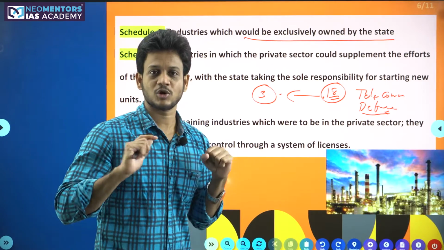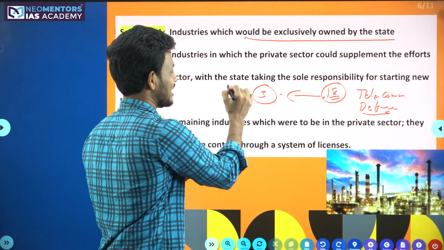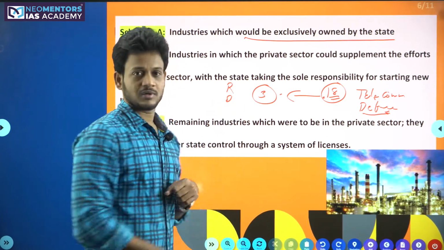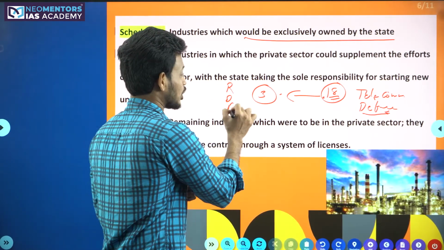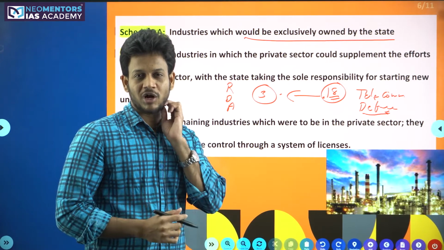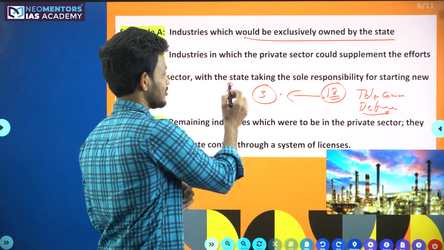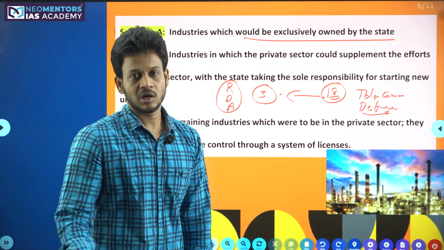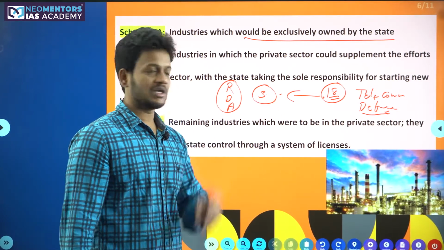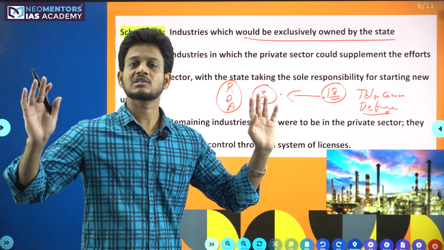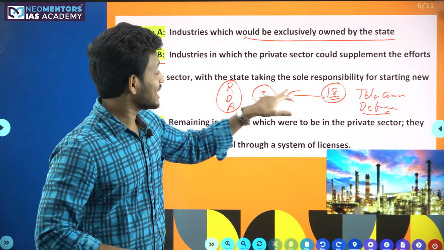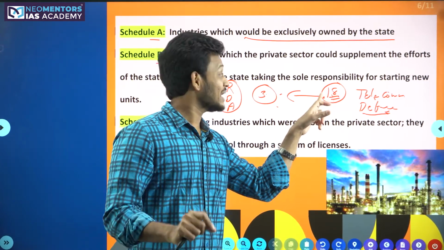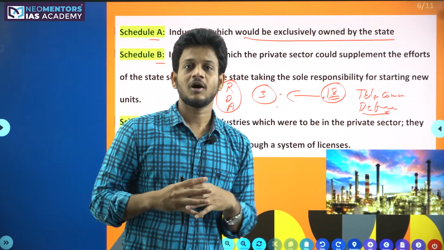What are those 3 sectors today where only the government is there? Railways. Railways belongs to the government. Defense belongs to the government. Atomic energy, because it is connected with atomic bombs and hydrogen bombs. That is the reason, for security purposes, only these 3 industries: railways, defense, atomic energy. Apart from these 3 industries, in all the rest the private sector can enter. But in 1956, only the public sector was allowed in the 18 broad sectors of the Indian economy.